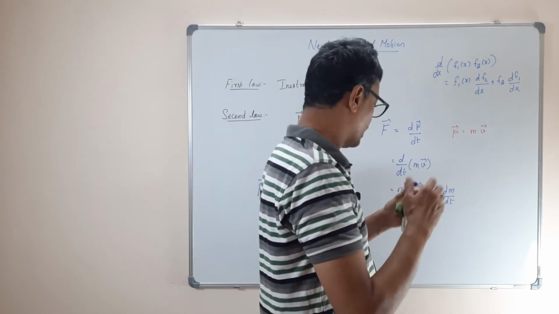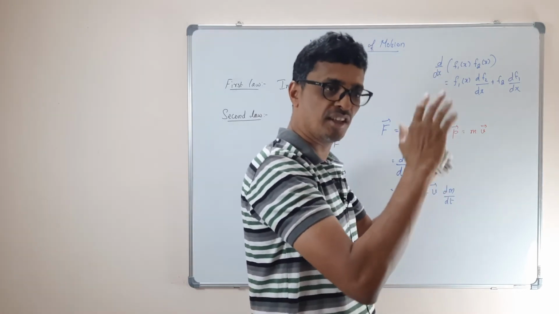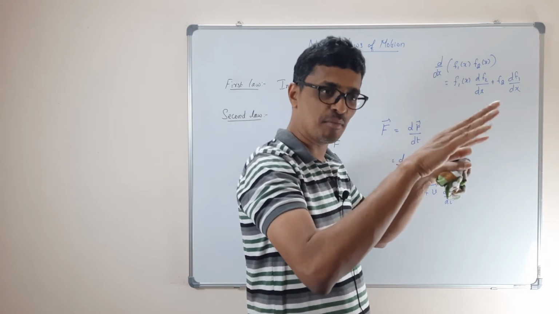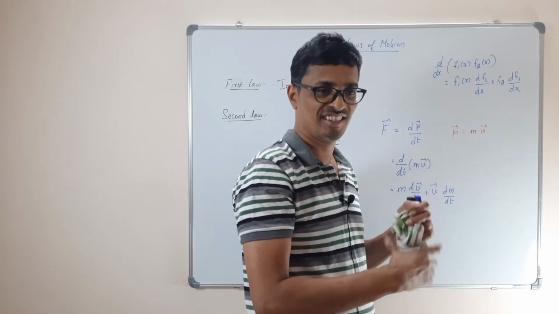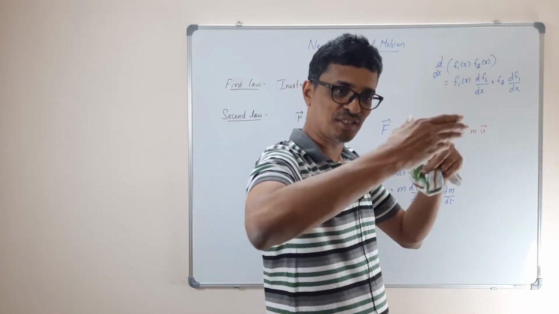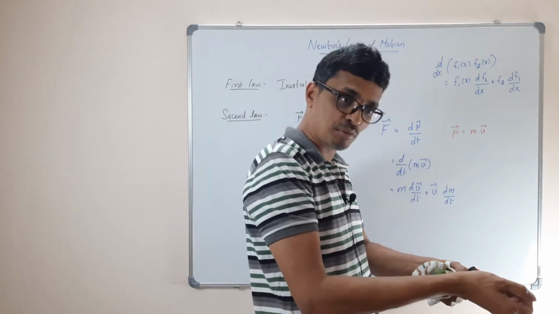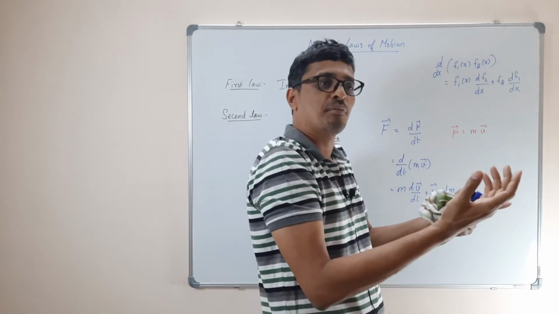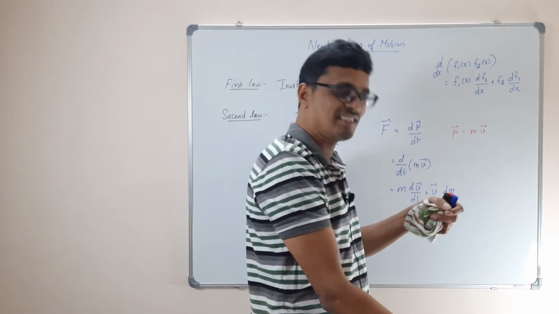Many times something is moving with a constant velocity, and if it is shedding certain things, then the mass is not going to be the same. One good example they give is a rocket. As a rocket goes up, the fuel is being burnt, being exhausted. Even with a cracker rocket that goes up, after some time the fuel is burnt off, right? The mass is not going to be the same as it was on the ground.